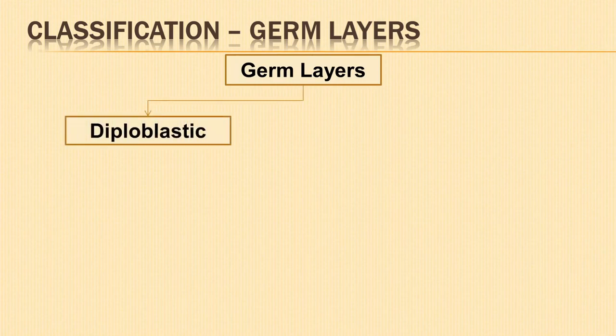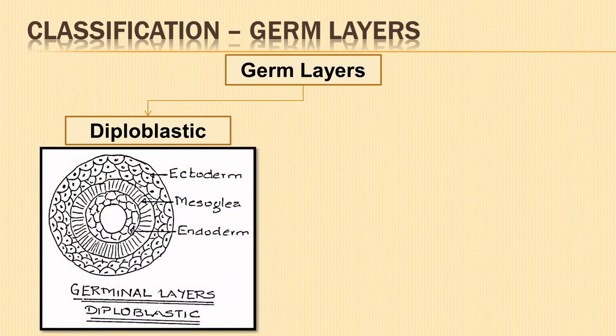Diploblastic animals. In these animals, the developing embryo has two embryonic layers, an external ectoderm and an internal endoderm. An undifferentiated layer, mesoglea, is present between the two layers as seen in coelenterates.